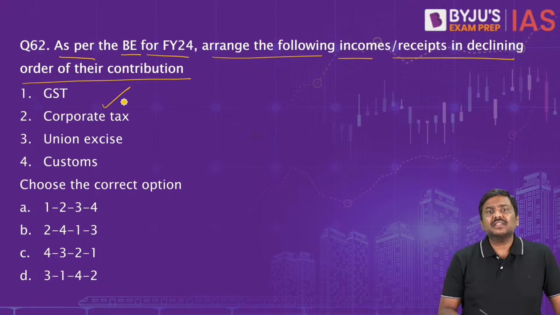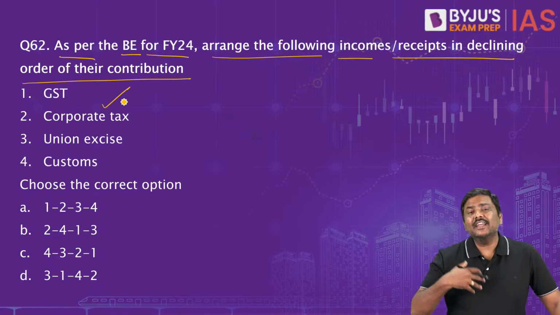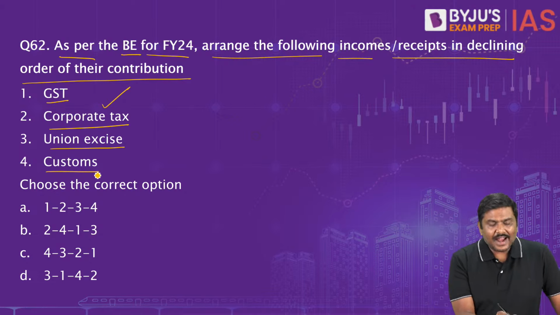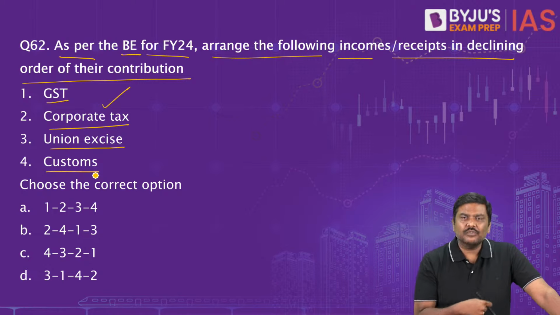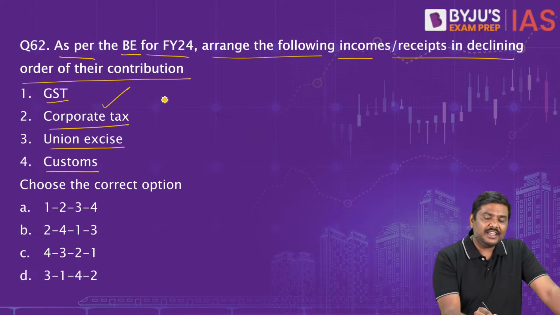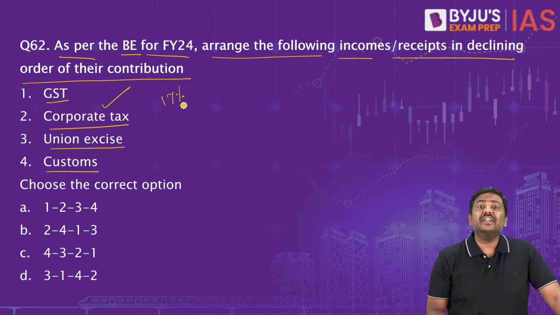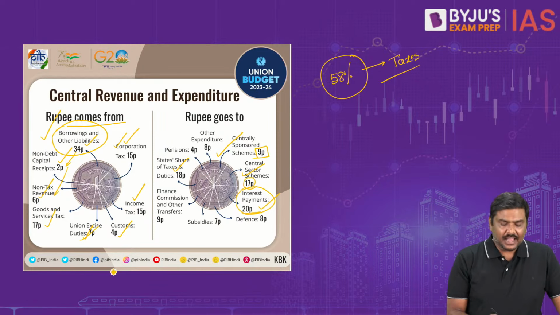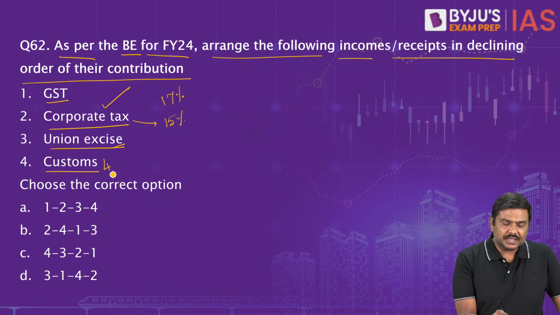As per the budget estimates, arrange these in descending order: GST, corporate tax, union excise and customs. If you remember, we have just seen this. GST has the highest estimate, that is 17%. Corporate taxes is at 15%. Union excise is somewhere around 7% and the customs is at 4%.